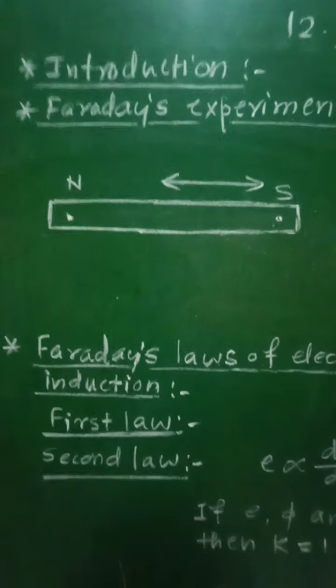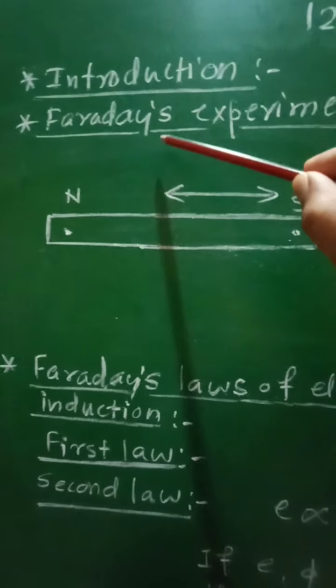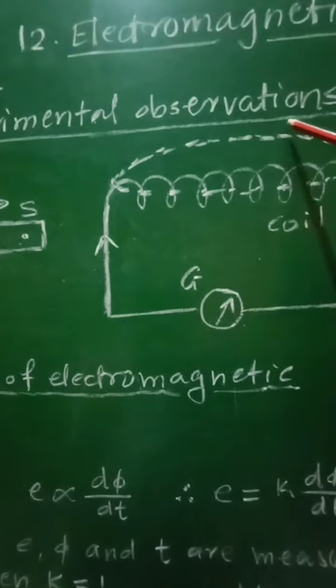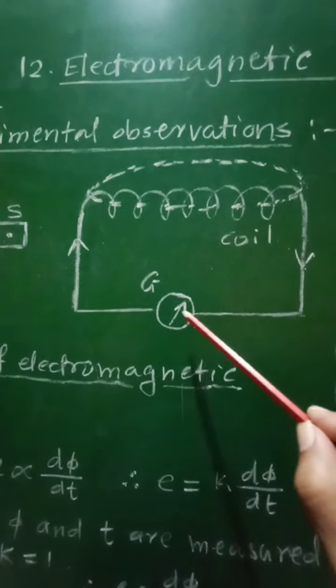Now let us see Faraday's experimental observations related with this electromagnetic induction. The experiment was carried out by Faraday with the help of a magnet consisting of two poles N and S and a coil connected to a sensitive galvanometer.